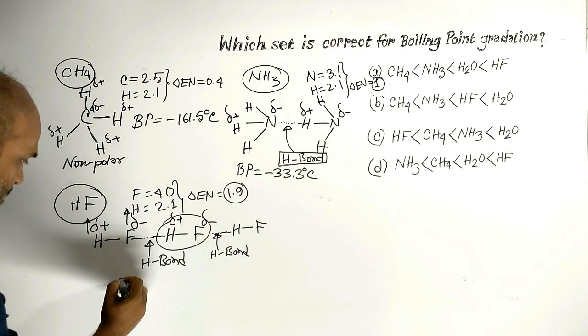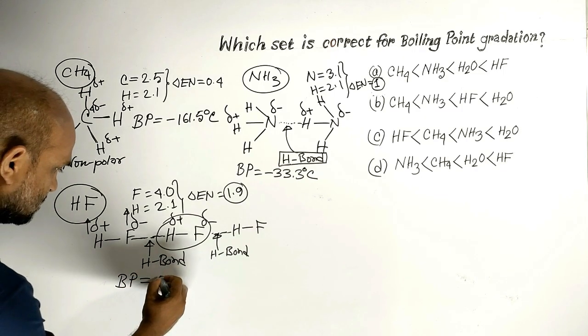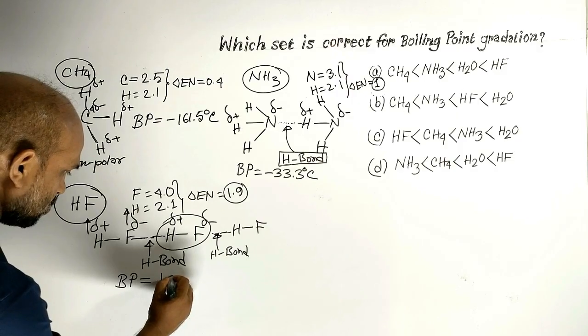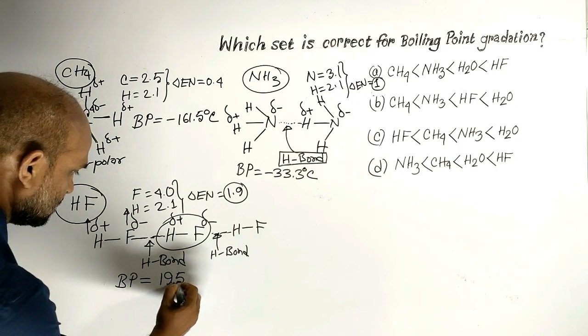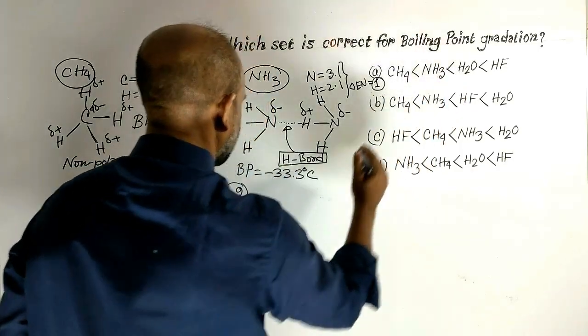That is why its boiling point is not very high. This is 19.5 degrees Celsius. Now let us see about water.